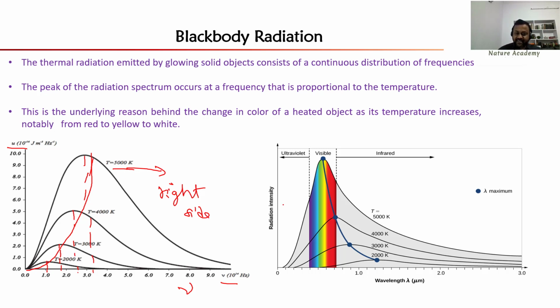Whereas if you draw the energy density as a function of wavelength, the peak wavelength is shifting towards the left side with increase of temperature. You know that frequency is inversely proportional to wavelength, 1 by lambda, so we can expect the same here, right? So these two points are very important. These graphs are important. We got 2 questions in CSIR in the last 3 years.